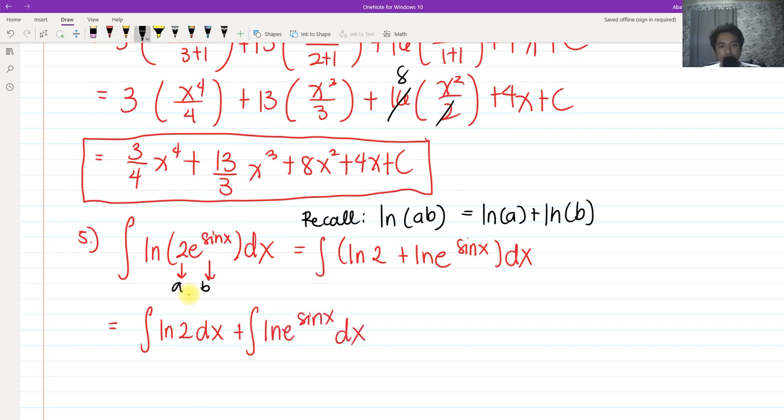Take note that ln of e raised to x, the ln of e would be cancelled, and that would be simply x. So in this case, ln of e would be cancelled, and the right side of our term would simply become sine of x.